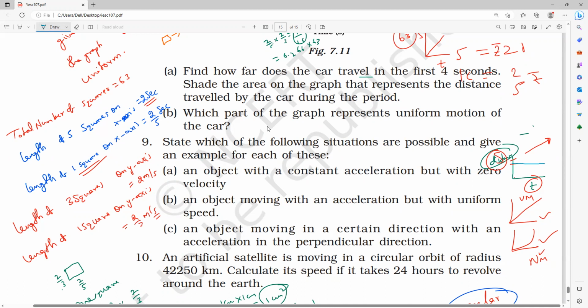If I draw parallel to the x-axis, then the body is at the same distance, which means velocity is 0. Have you noticed it? Then is the body in uniform motion? Velocity is 0 means rest. The body is at rest. Have you noticed it? That is the difference.